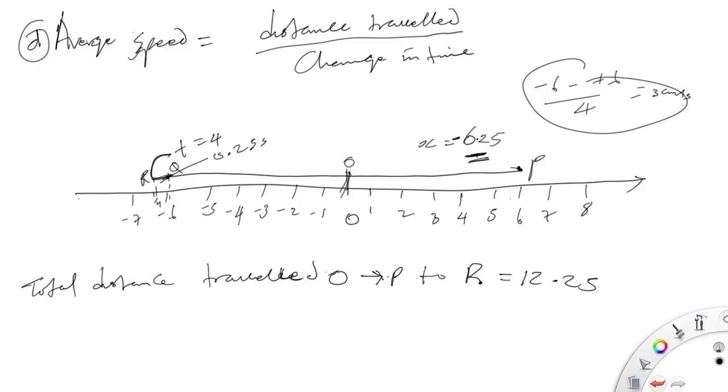It started traveling from 0 to P, and if you add this plus this, it would give you 12.25.